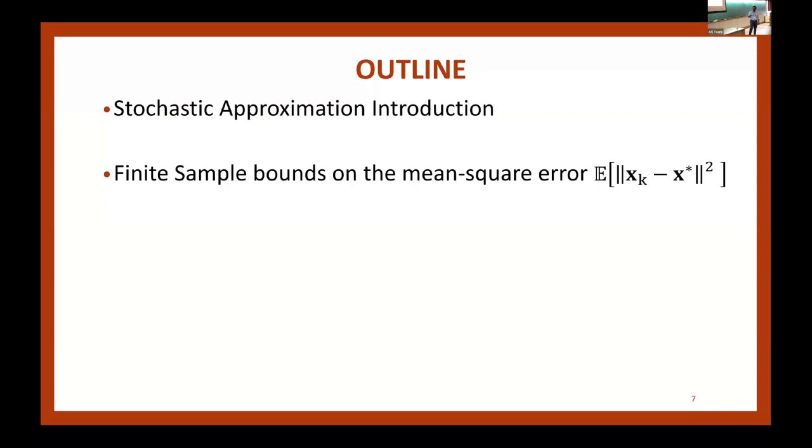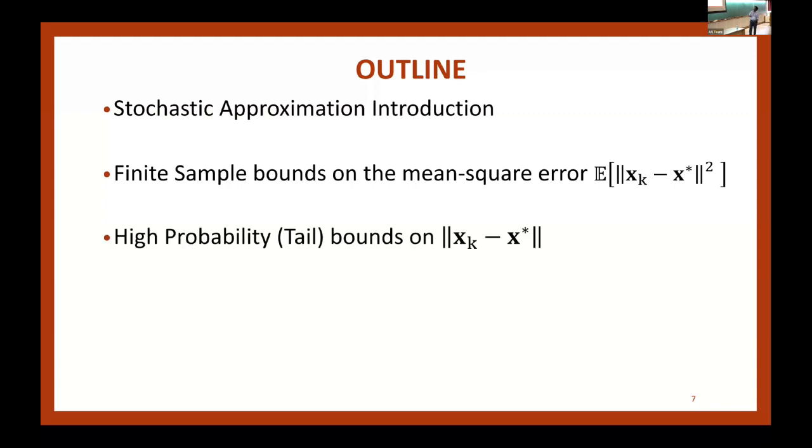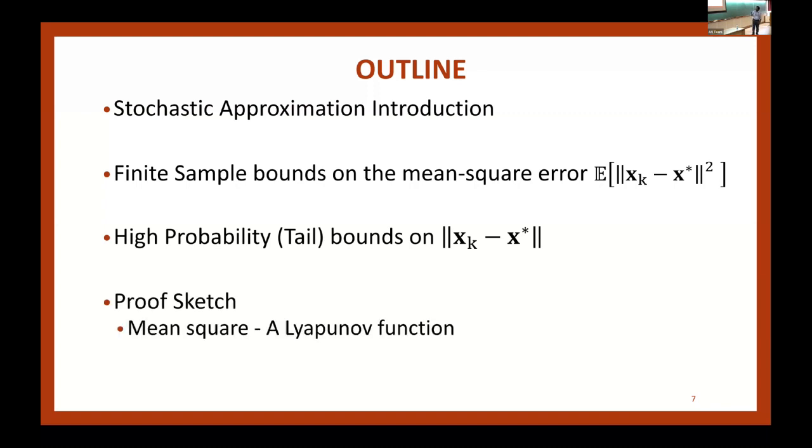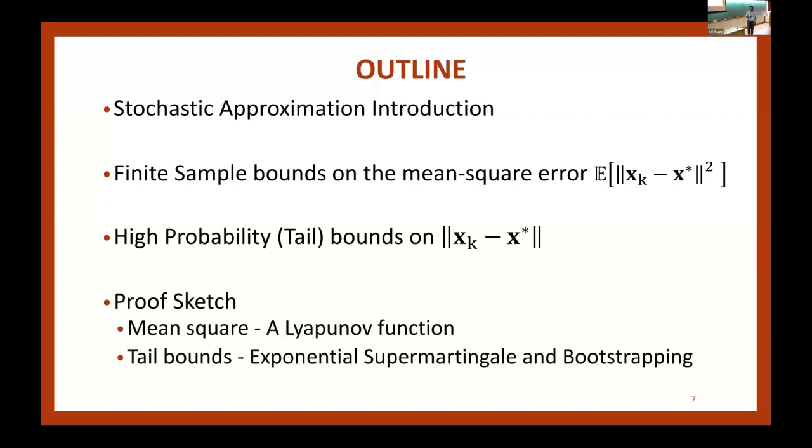That will be my next focus. And after that, I'm going to talk about a different way of characterizing rate of convergence in terms of tail bounds on xk minus x star. So I want to say that with high probability, this error is less than blah. And depending on how much time I have, I'll talk about the high-level idea of the proof in both the cases. So feel free to stop me at any point if you have any questions.